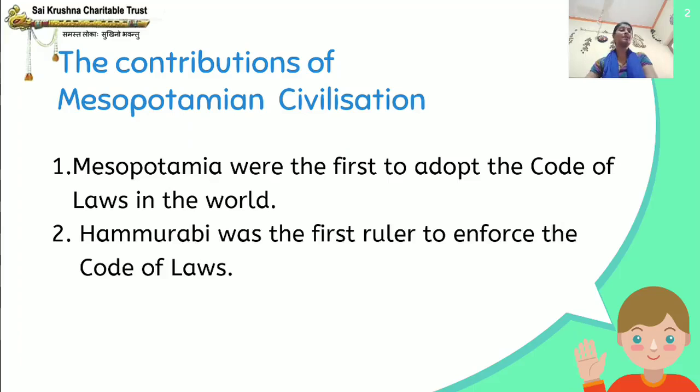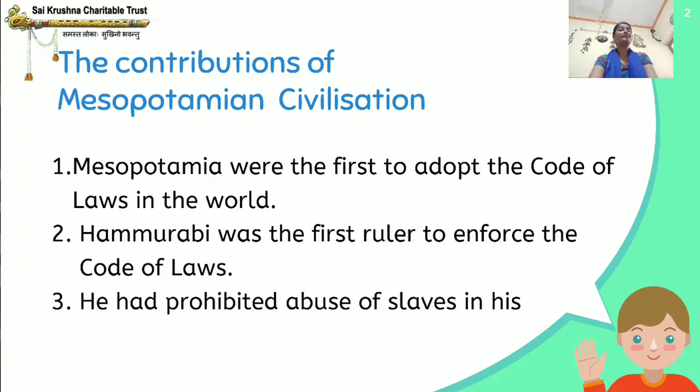Who was the first ruler to enforce the code of laws? Hammurabi was the first ruler to enforce the code of laws, and he had prohibited abuse of slaves in his code of law. Prohibited means not allowed by law. So he prohibited abuse of slaves in his code of laws.